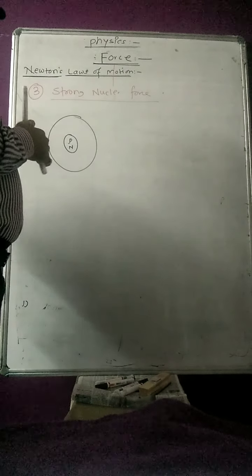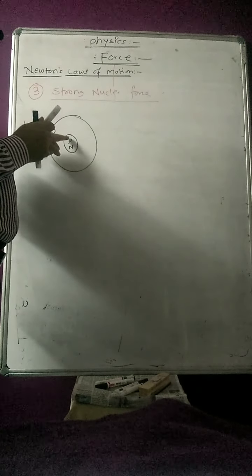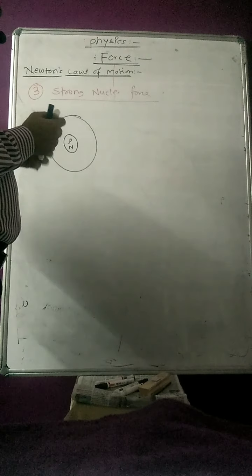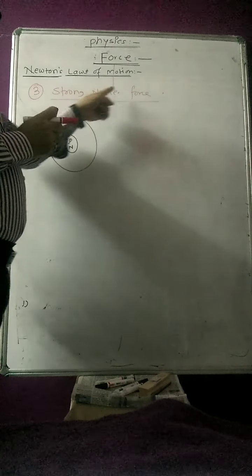Actually sir, where does this force exist? Suppose I am taking an atom. Inside the atom there is a nucleus. What is there inside the nucleus? Protons and neutrons. Outside the nucleus there are the electrons. But this force is related to the protons and neutrons. So what is the strong nuclear force?